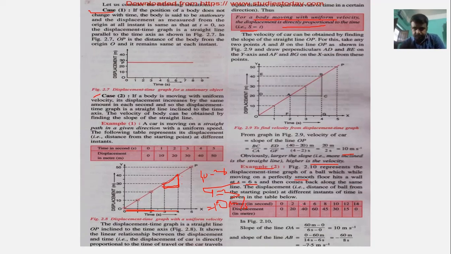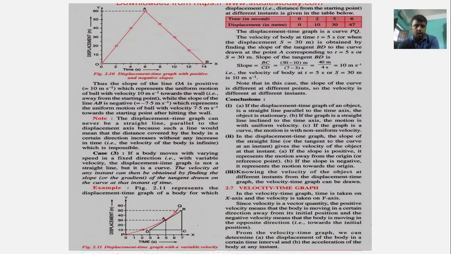You can see that at 0 it is 0, at 2 seconds it is 20 meter, at 4 it is 40 meter, at 6 it is 60 meter. This is the highest. Then it keeps on increasing, then it decreases. At 8 seconds it is 45, at 10 seconds it is 30 meter, at 12 seconds it is 15 meter, and at 14 seconds it comes back to its own position. So here you will get two slopes.